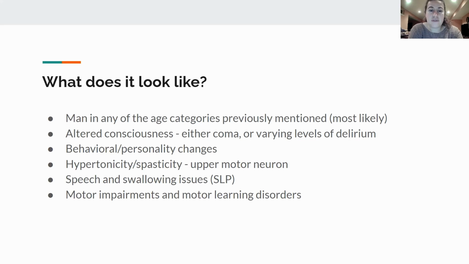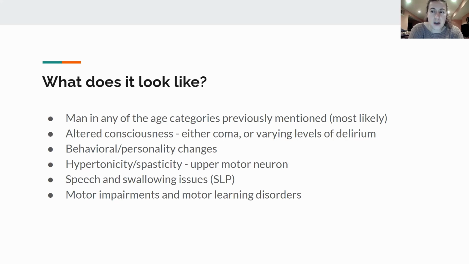They're going to have altered levels of consciousness, anywhere from a coma to varying levels of delirium. So they're very confused and agitated, and maybe they're just not acting quite right. So you'll see behavioral changes and personality changes. All of a sudden, let's say it's your best friend who's had a traumatic brain injury, and they used to be really outgoing and bubbly. Now they're very quiet and reserved, and they would never think of being the center of attention. That's kind of how it ends up being. Their whole entire demeanor changes.